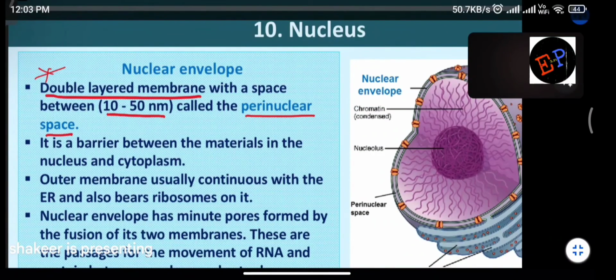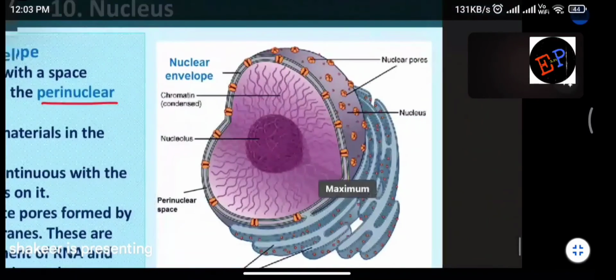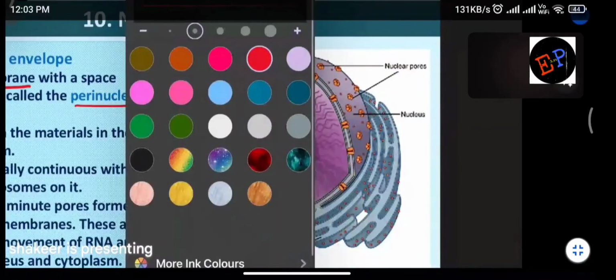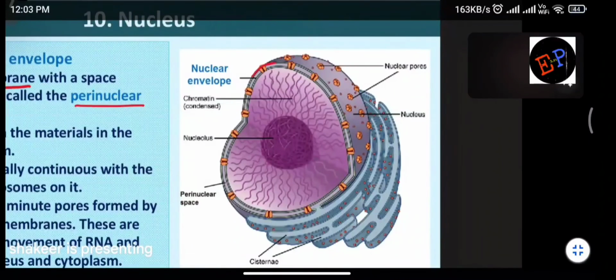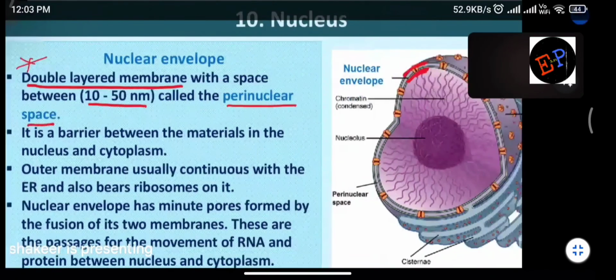The first membrane and second membrane are there, and in between them there is also a space. And what will be the length of the space? It will be 10 to 50 nanometer. Are you able to understand? And that space is called the perinuclear space. Are you able to understand? See, in the figure you can see here. This outer structure is called the outer membrane, and you will find an inner membrane also. The region present between the outer membrane and inner membrane is called the perinuclear space.